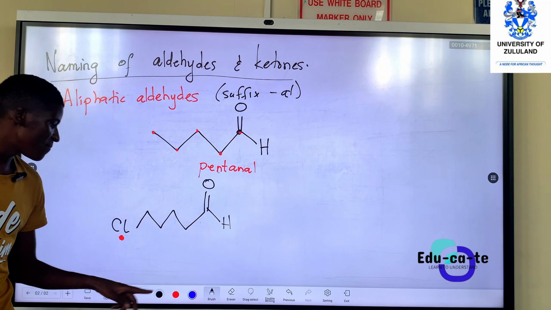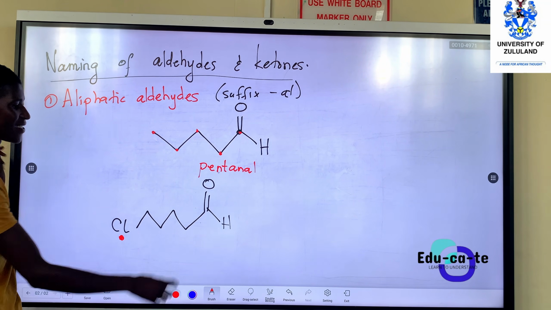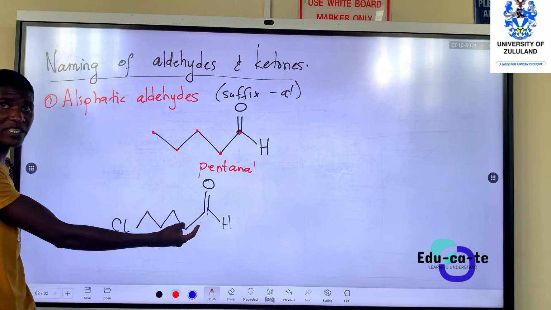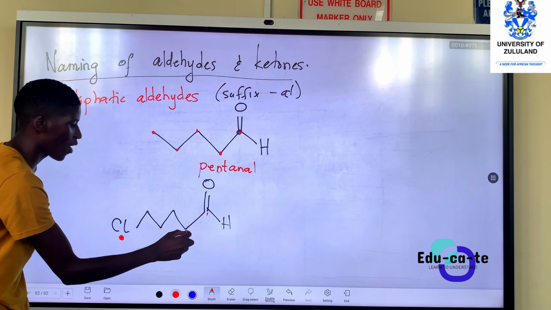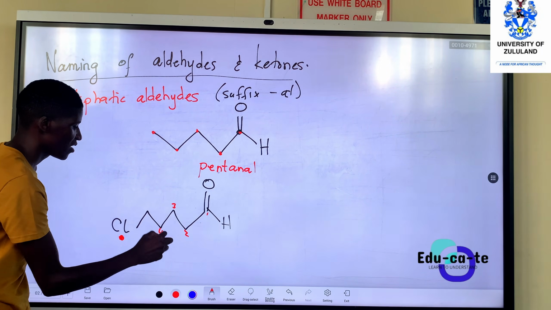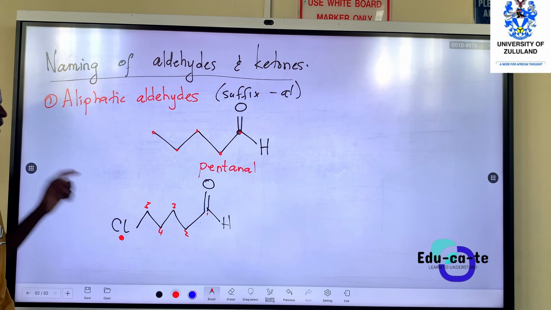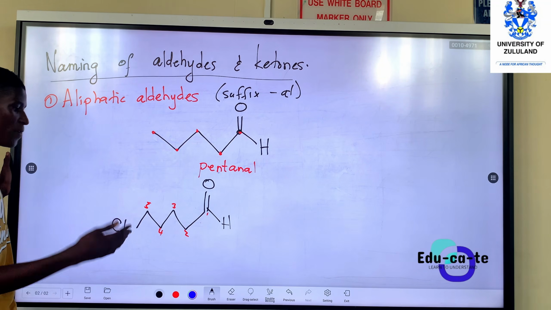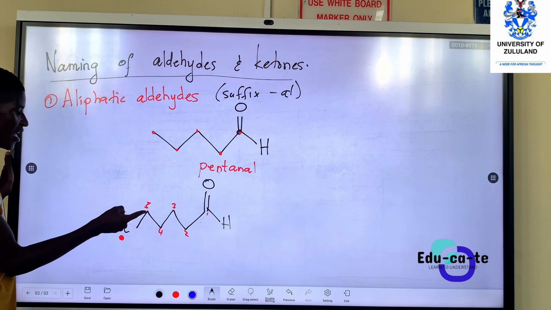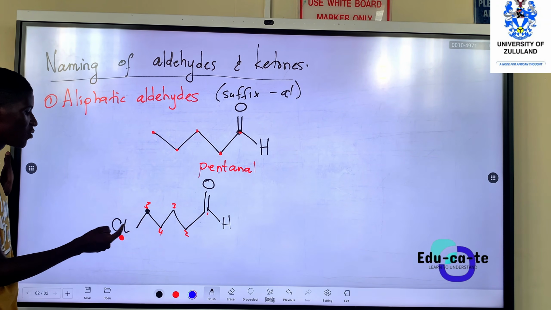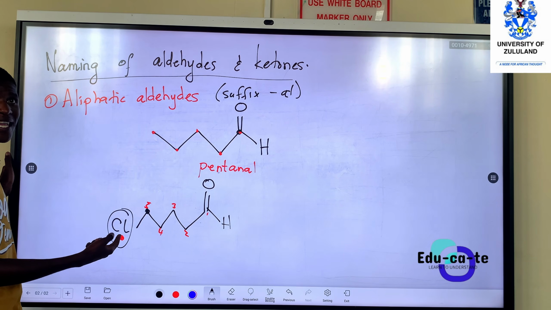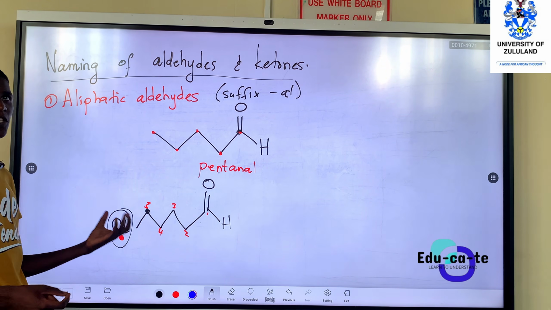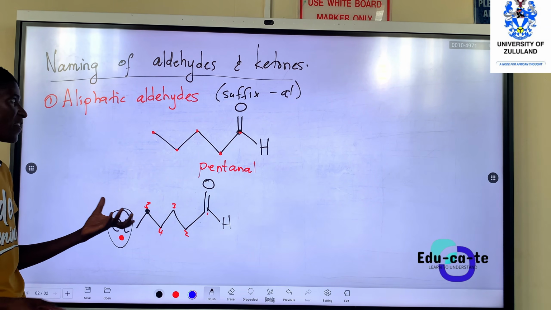So how would we name this? Obviously, we count from the carbon closer to the functional group as always. So this is 1, 2, 3, 4, 5. So there are 5 carbons in the main chain. So it means our name will be pentanal. But here on carbon number 5, you can see we are bonding with Cl. So we must first mention the substituent on this aliphatic aldehyde.